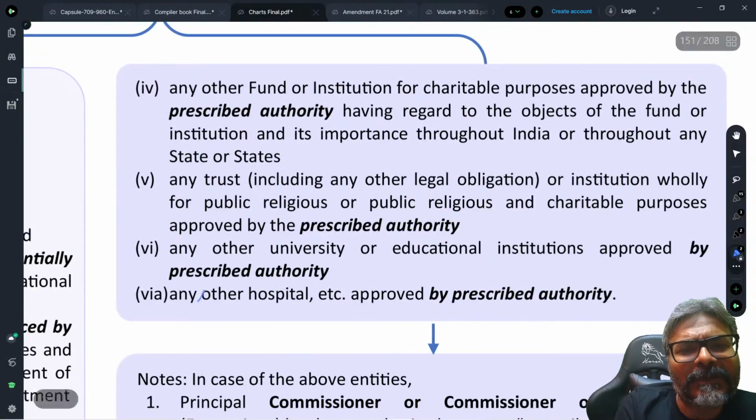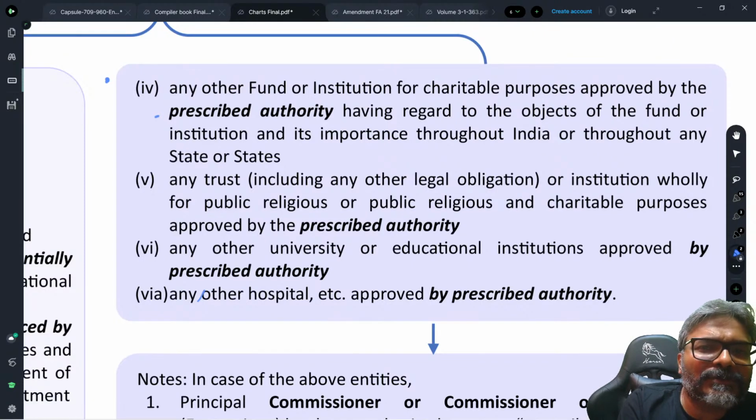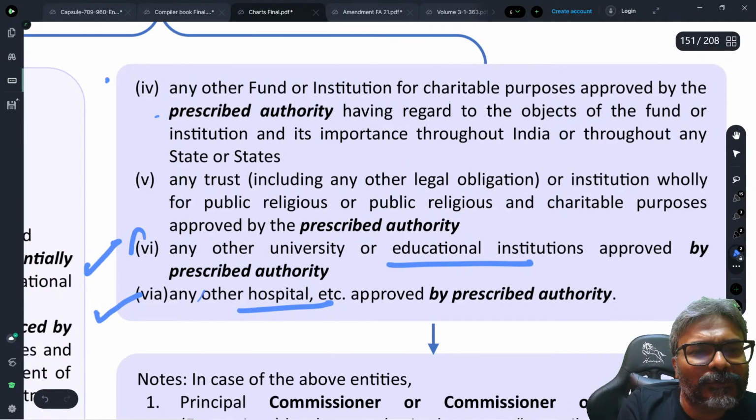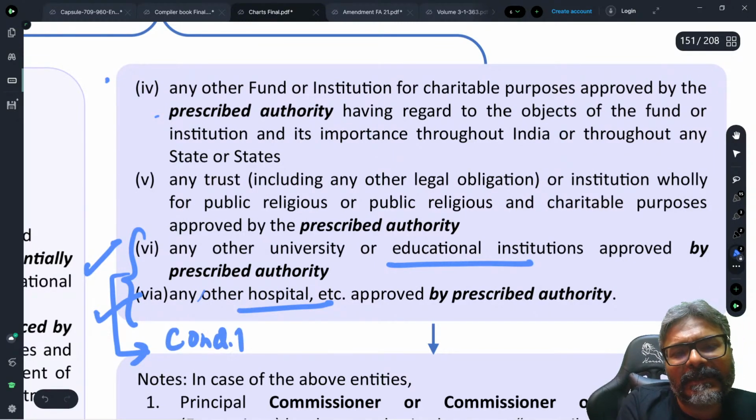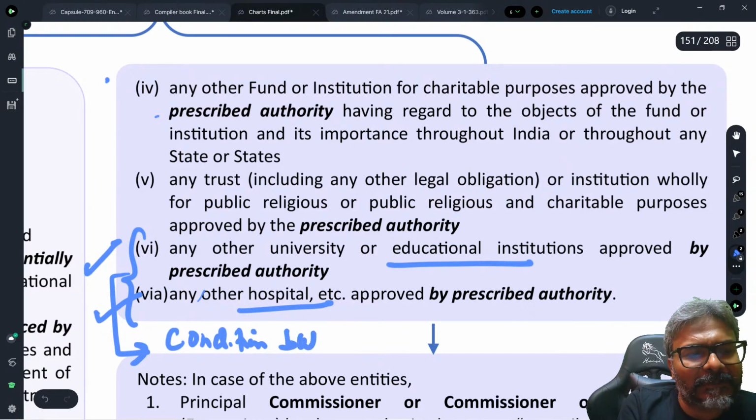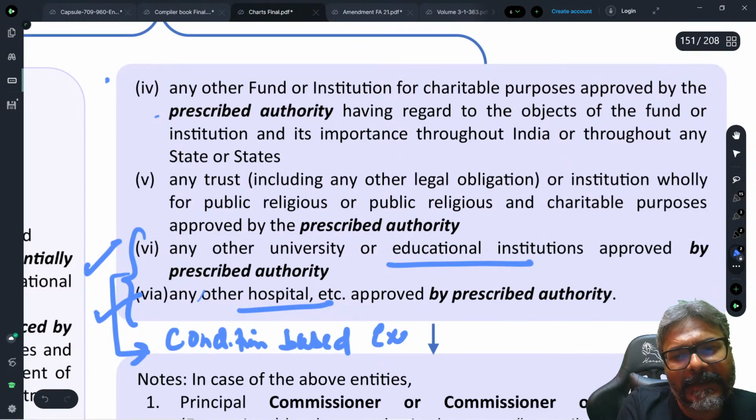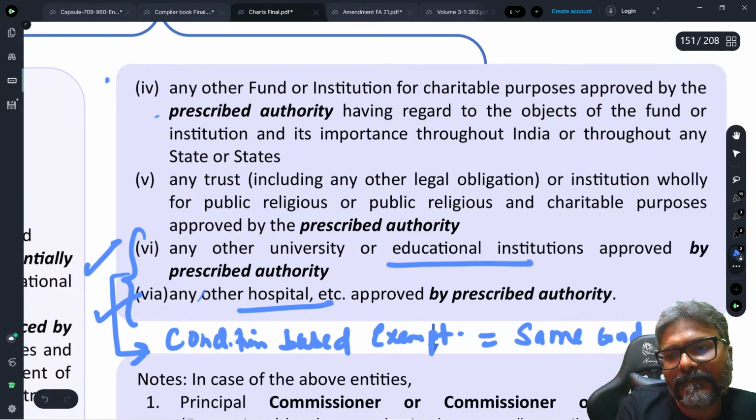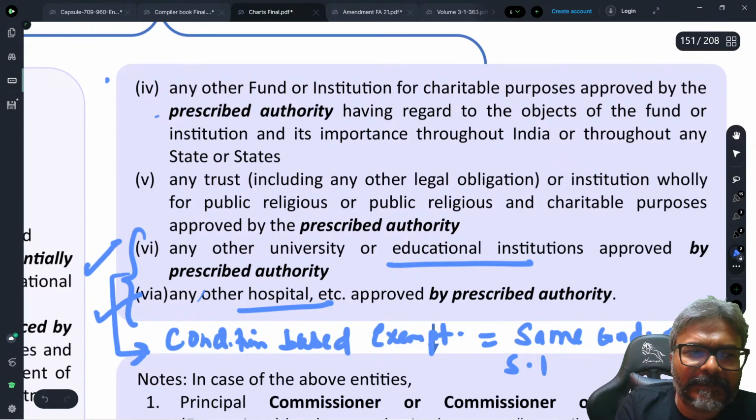But the exemption would be based on what? Would be based on the conditions. The exemption, students, would be based on the conditions. And what are these conditions, students? The primary conditions are these. These two, which I'm just putting up for all of you, I will say that they are condition based. They are condition based exemption. Now, which condition, students? Same condition of section 11.